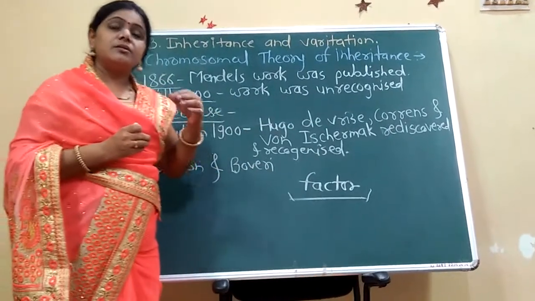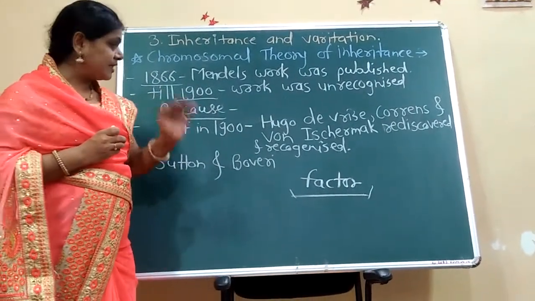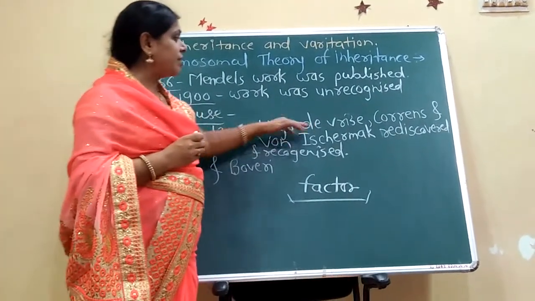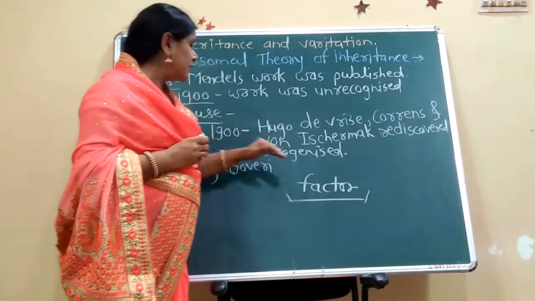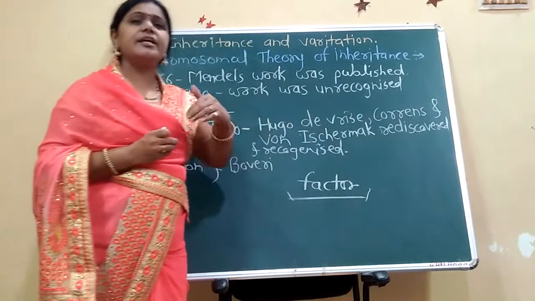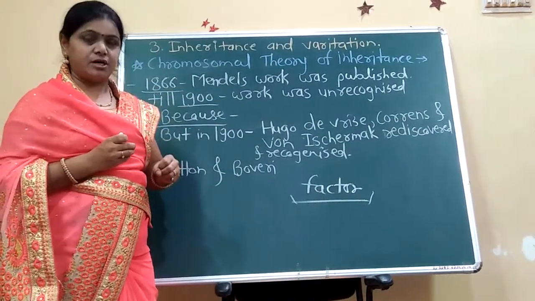But in 1900, three scientists, Hugo de Vries, Correns, and von Tschermak, rediscovered the Mendelian work.